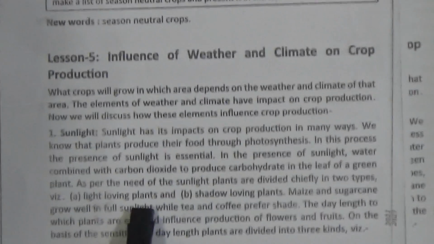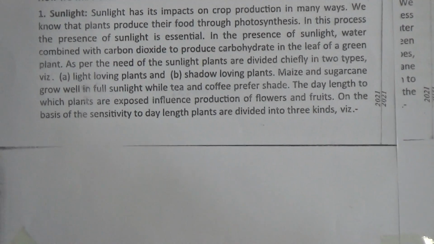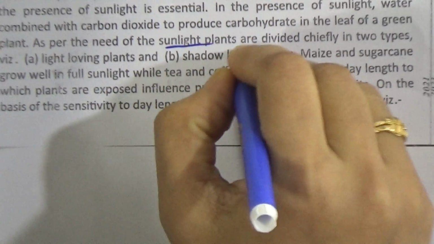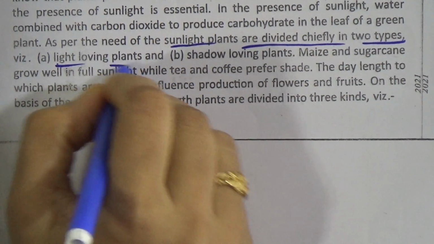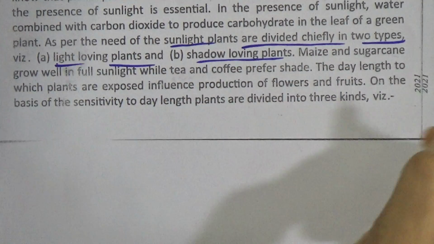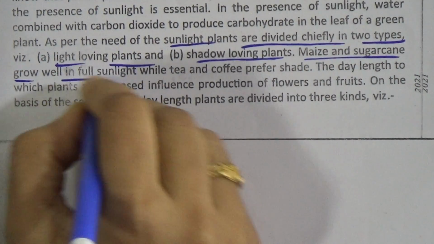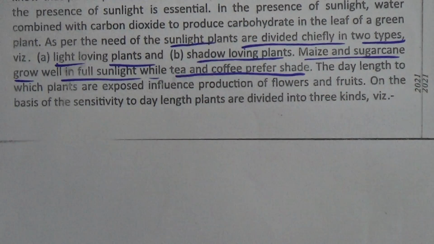Number 1, light-loving plants, and number 2, shadow-loving plants. Maize and sugarcane grow well in full sunlight, while tea and coffee prefer shade. So we came to know that as per the need of the sunlight, there are two types of plants. Maize and sugarcane grow well in full sunlight while tea and coffee prefer shade.